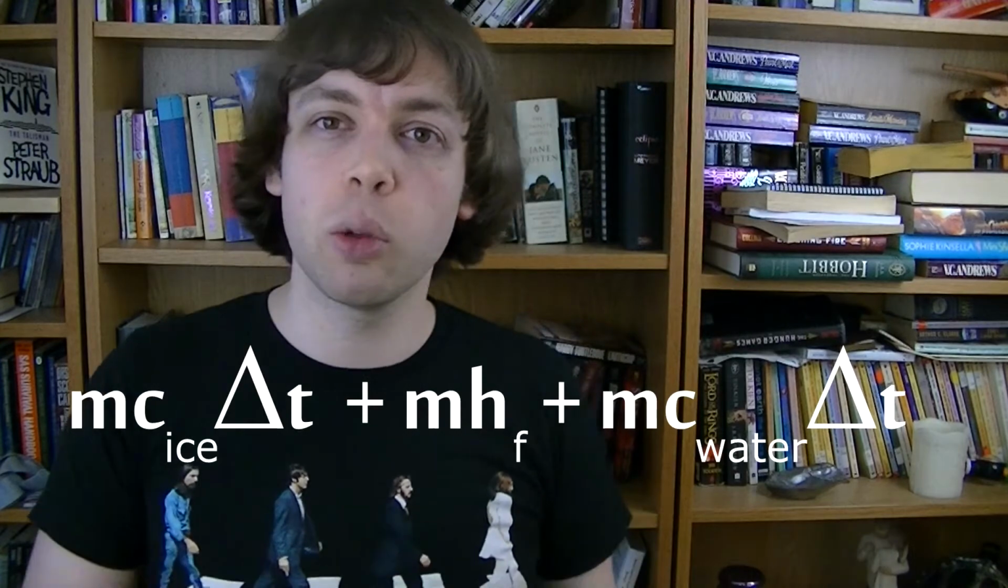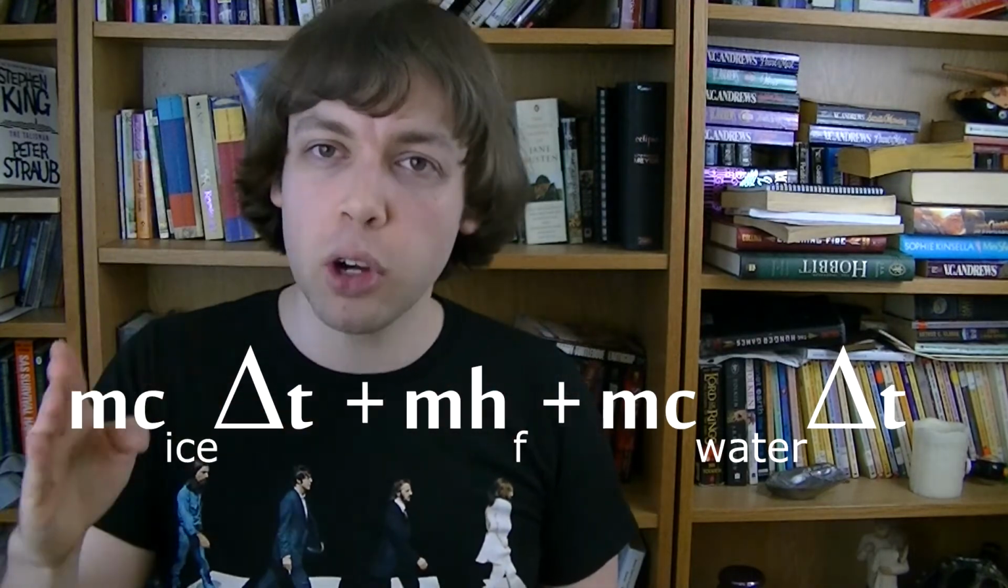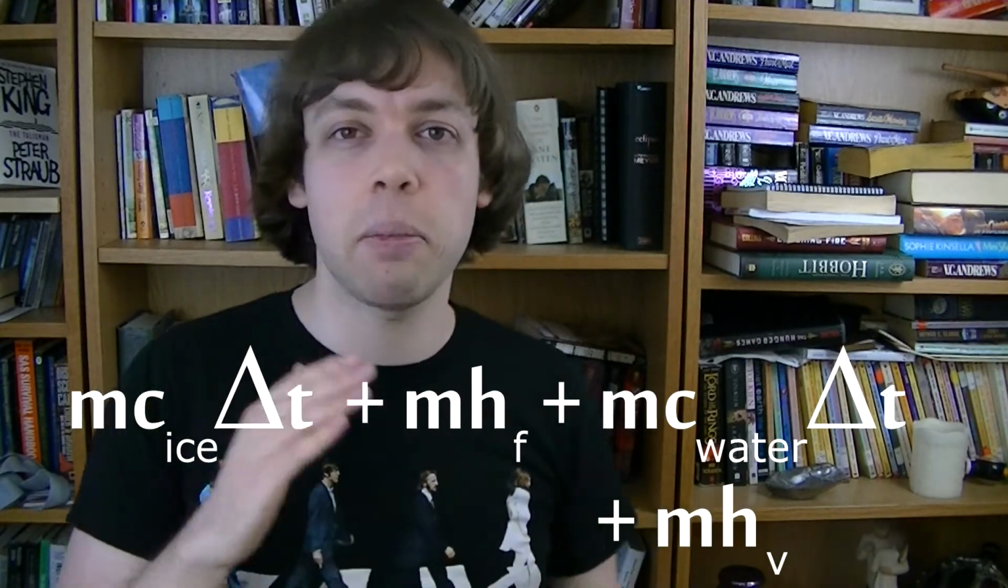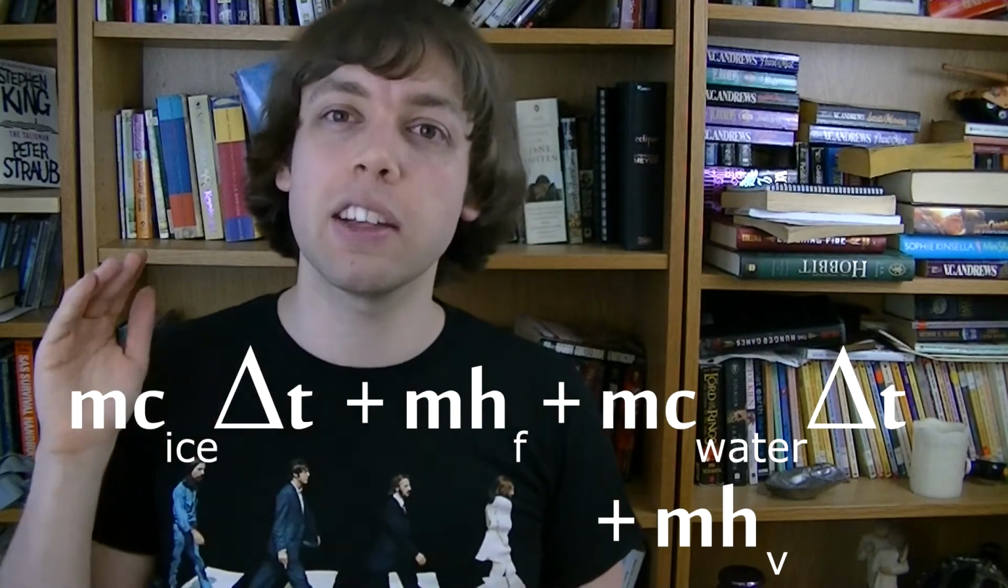We would have to do a lot of heat calculations and add them up. We'd have to do an mcΔT for the ice increasing temperature from negative 15 all the way up to the melting point. Then we'd have to do an mL for the ice melting into liquid water. And then another mcΔT for the water increasing temperature up to the boiling point. And finally, another mL for the water boiling into steam.